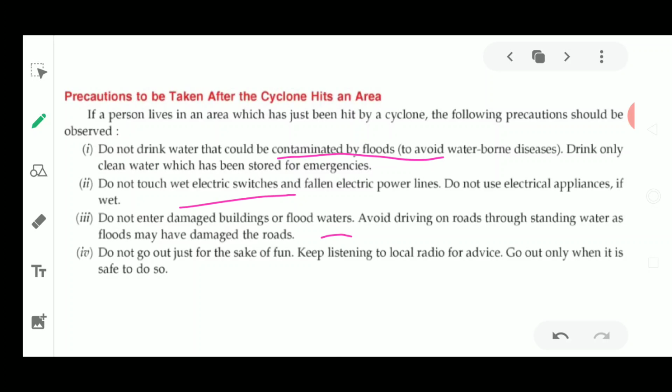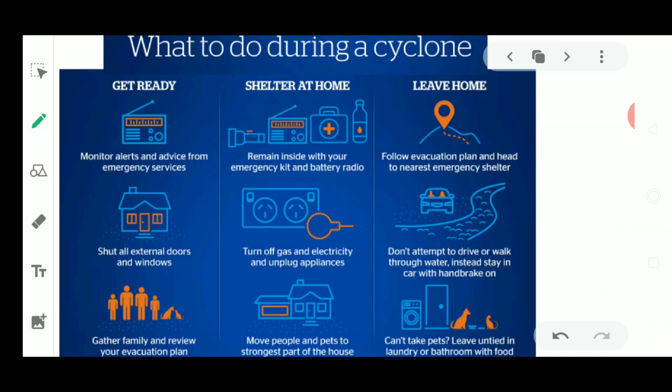Next, do not go out just for the sake of fun. This is very important: we should not leave our homes just because we want to go out. You should keep listening to the local radio for advice. We should go out only when it is safe to do so. If it is not necessary, we should not leave our homes. Next, let us see what you should do during these cyclones.